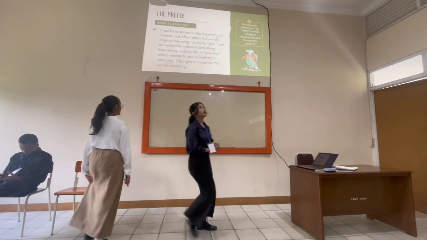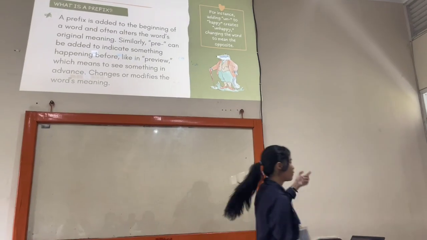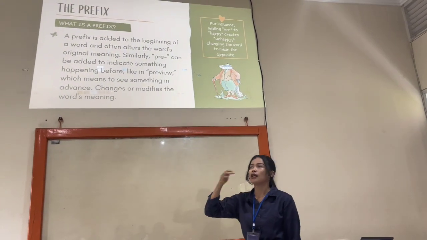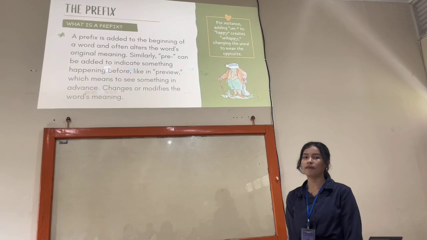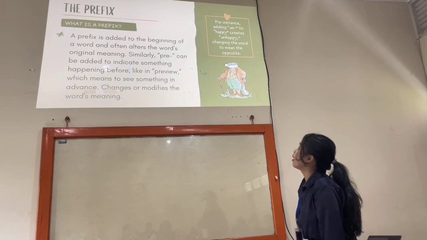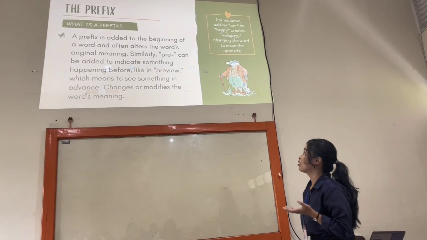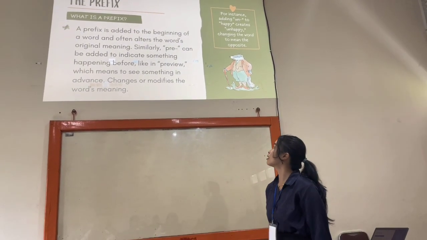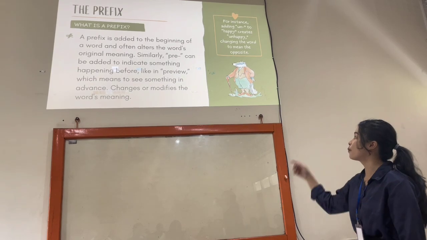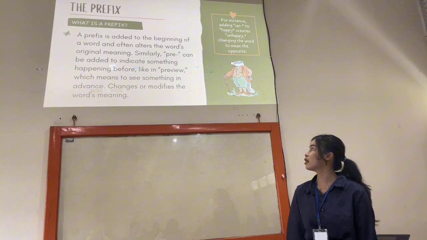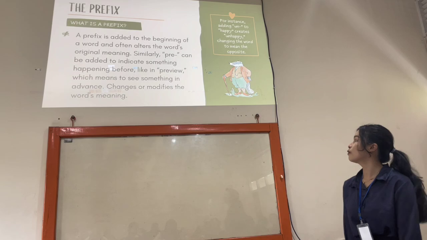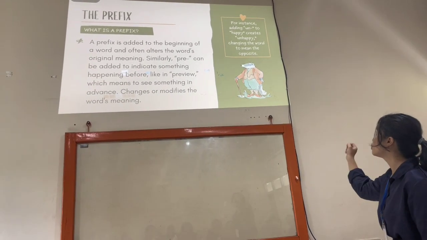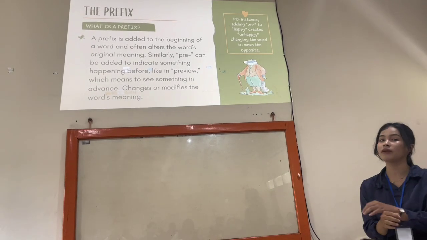Okay, I would like to explain about a prefix. A prefix is a letter or group of letters added to the beginning of a word, and it can change the definition or meaning of the word. Similarly, pre can be added to indicate something happening before, like preview, which means to see something in advance. For example, adding un to happy creates unhappy, so it will change the meaning.